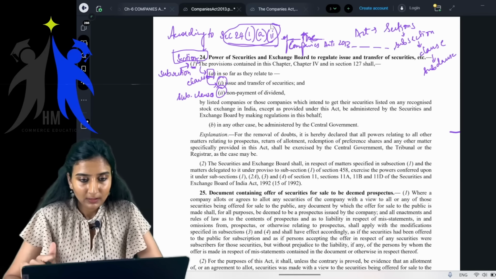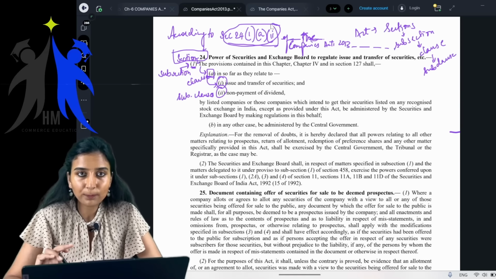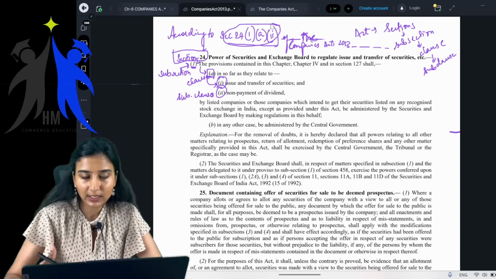Okay, done, everyone. I hope you understood what I was trying to tell. So subsection, this is the clause. Under the clause comes the subclauses. Clear, everyone?